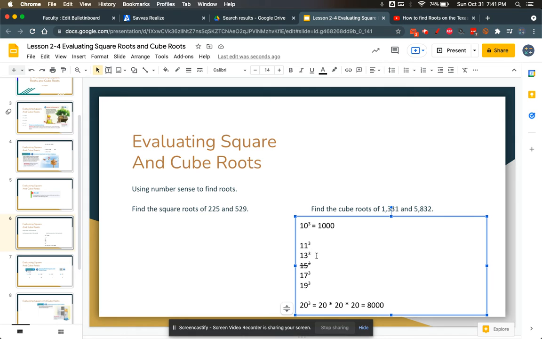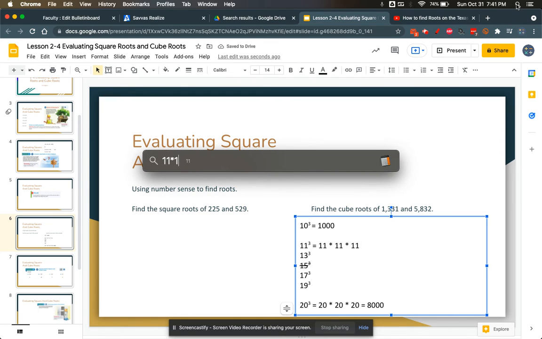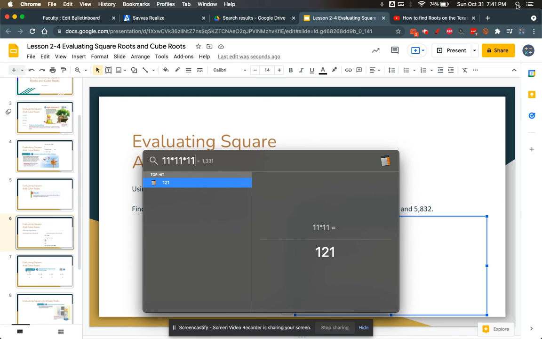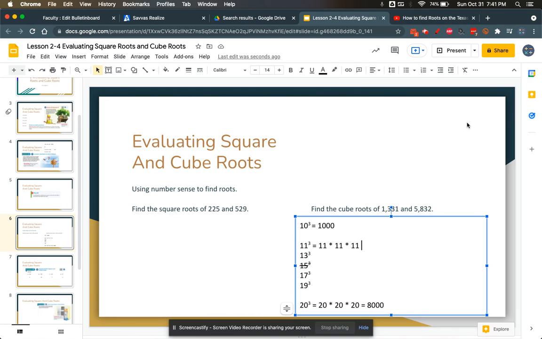And something ending in a 9 times 3 is going to end in 7, so I don't think it's my 13. I'm pretty sure it's going to be 11 cubed. And if I actually do it out, and I'm going to do my spot right now, but 11 times 11 times 11, indeed is 1331.